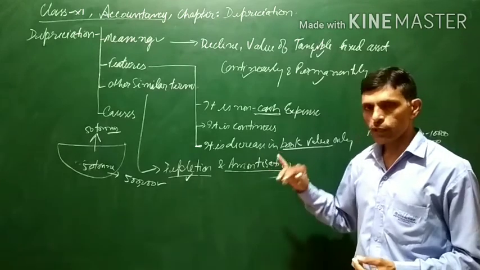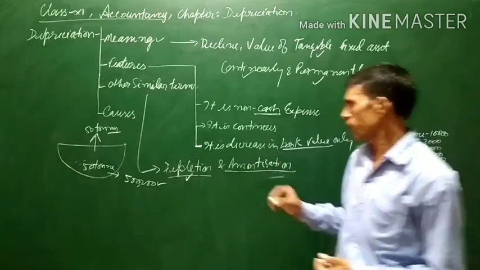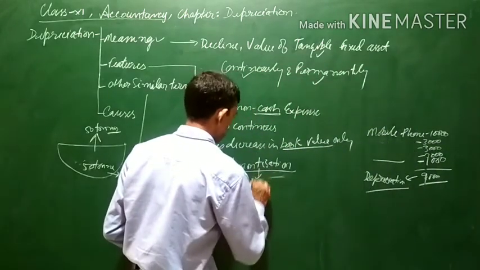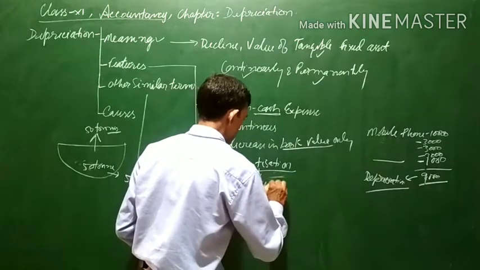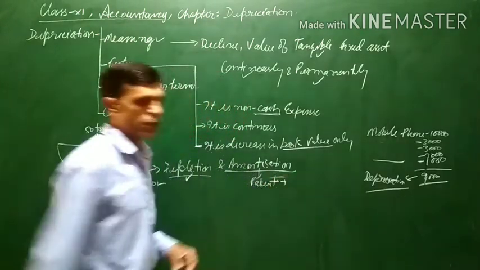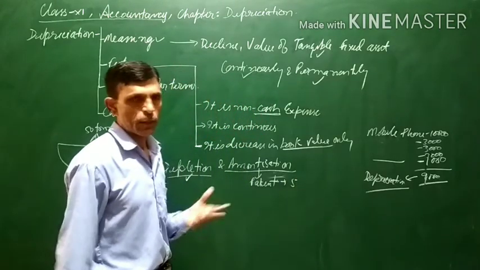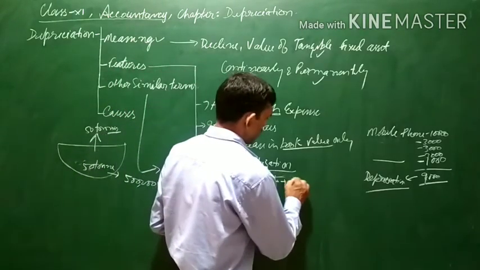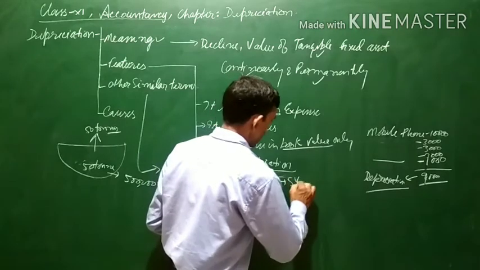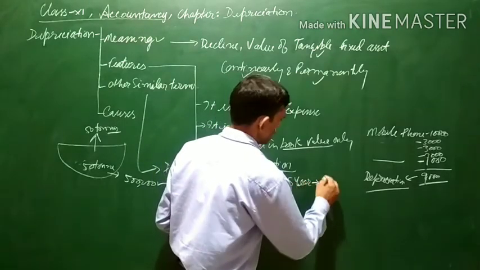For example, if you have taken a patent and the patent has been granted for 5 years, and you have paid